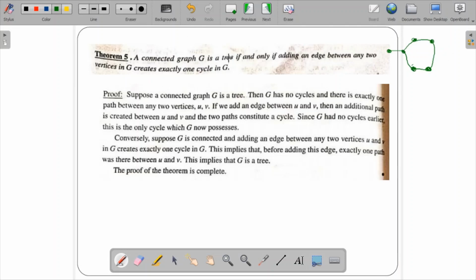A connected graph is a tree if and only if adding an edge between any two vertices creates exactly one cycle in G.